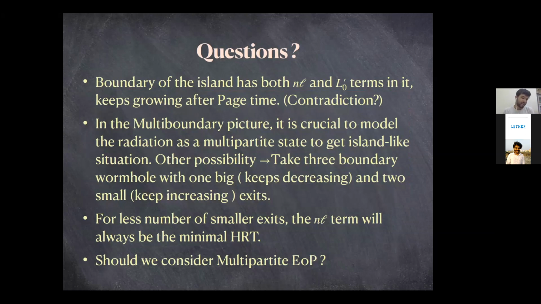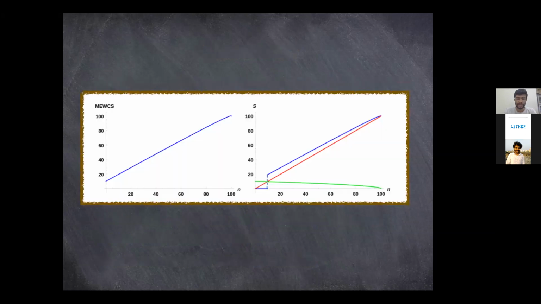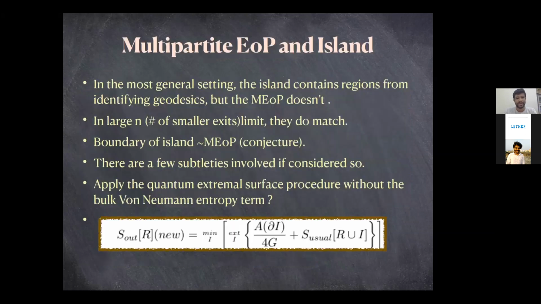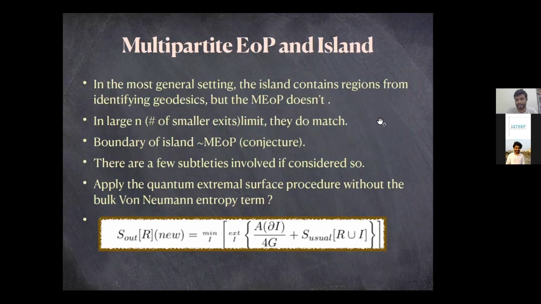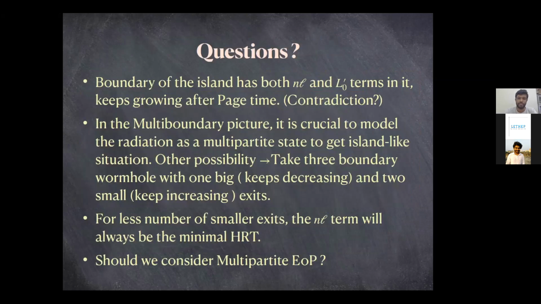So even in that model, you necessarily have to consider a tripartite or 3-boundary wormhole. But in that case, the multipartite entanglement of purification and boundary of island analogy would not hold, because for a smaller number of orange lines, the red lines would still be there. So for fewer smaller exits, the NL term will always be the minimal HRT surfaces.